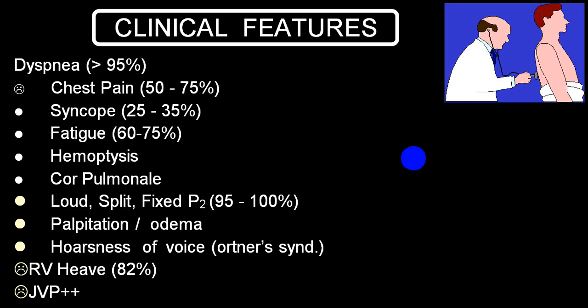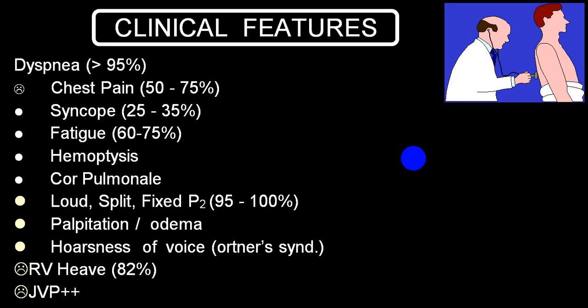Once a person develops primary pulmonary hypertension, dyspnea is present in 95% of the people, chest pain is present in 50 to 75% of the people, and syncope is present in only 25 to 35%. But chronic fatigue is very commonly present in 60 to 75%. So dyspnea, chest pain, fatigue and syncope become the prime symptoms in case of primary pulmonary hypertension.